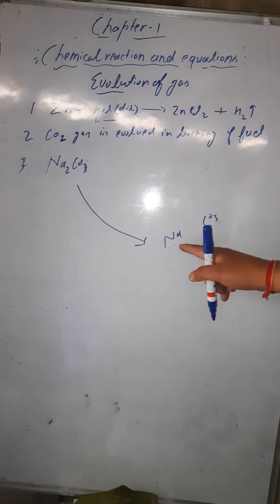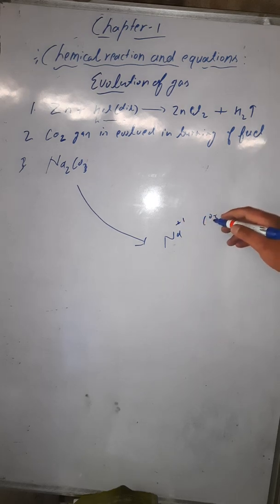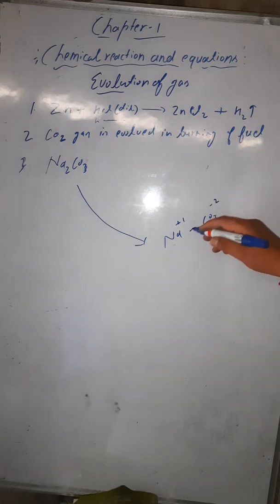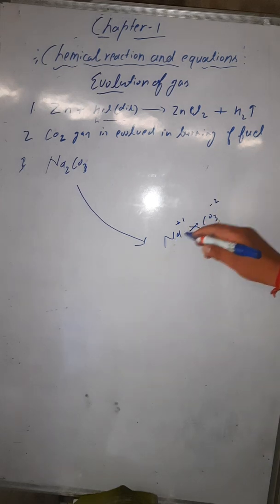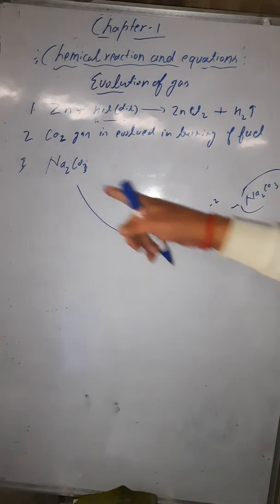Now sodium has the valency of +1, and carbonate is an ion with the valency of -2. Now if you cross multiply it, with sodium 2 will come, it will become Na2, and with CO3, 1 will come. So it will be Na2CO3. This will be the final compound, Na2CO3, that is sodium carbonate.